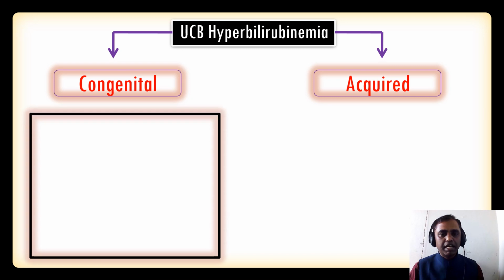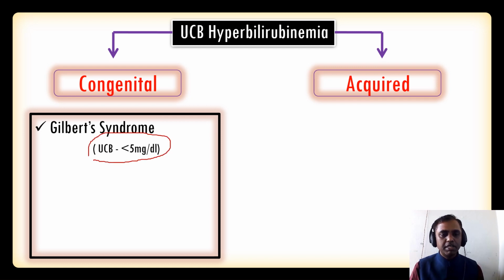So congenital and acquired. So congenital is the Gilbert syndrome. So you can see the unconjugated bilirubin is less than 5 milligram per deciliter. As we studied, normally 0.2 to 0.6 milligram per deciliter is normal. But here the unconjugated bilirubin is less than 5 milligram per deciliter.